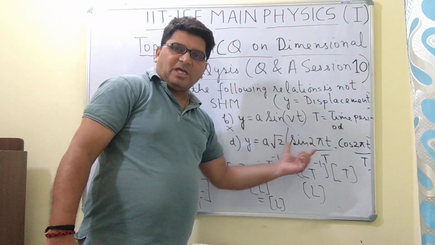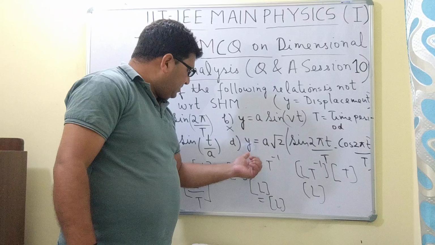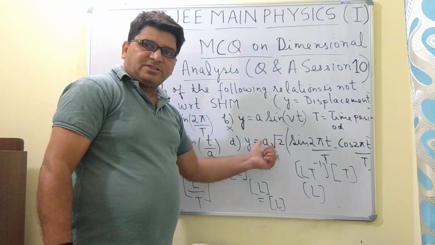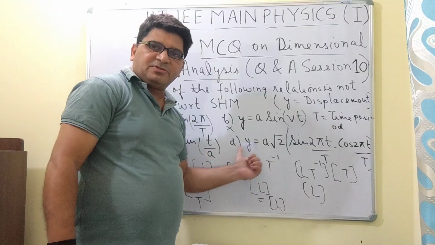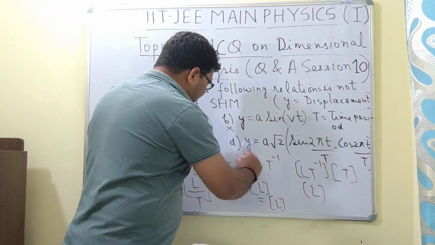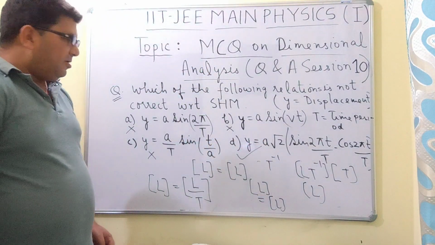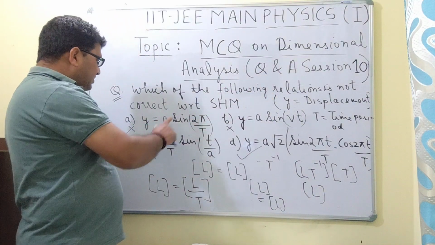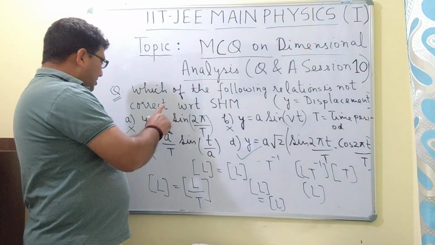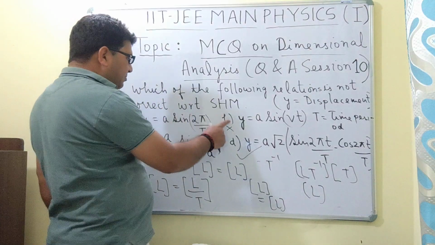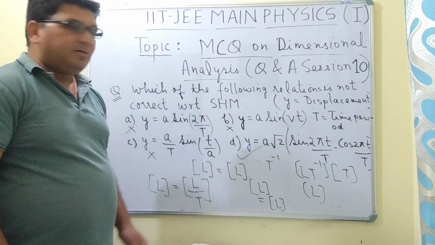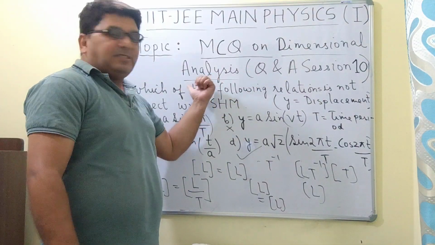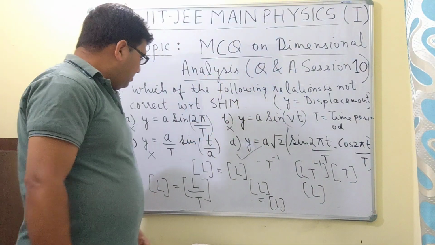Since the dimension on the left hand side is the same as that on the right hand side of this relation, this one is correct. That is, this equation is dimensionally correct. So in this question, the relation A, the relation B, and the relation C are not correct as per the dimensional analysis.